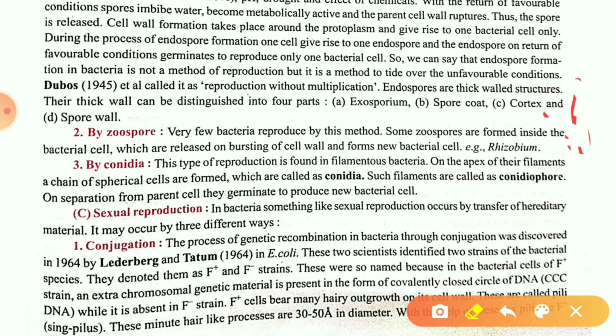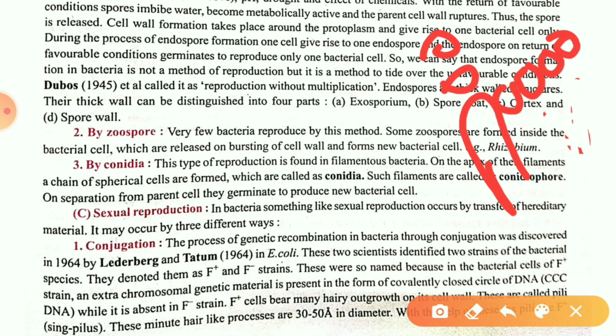Okay children. Then see conidia. What is conidia, children? In conidia, what happens? You have seen this; in future I will show you in fungus. See, a structure like this will be there, arranged in a circular manner, especially in the fungus case. Cells are attached with one another.